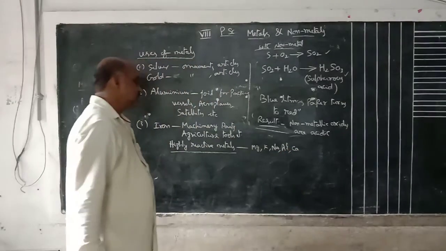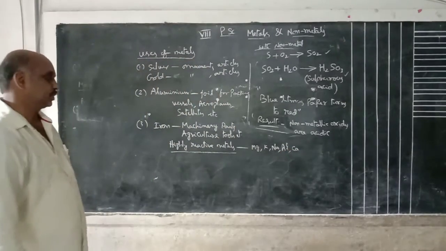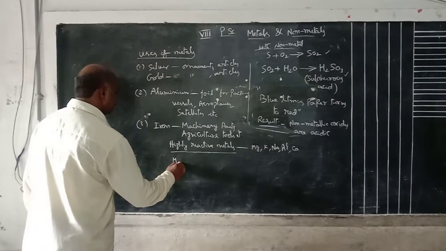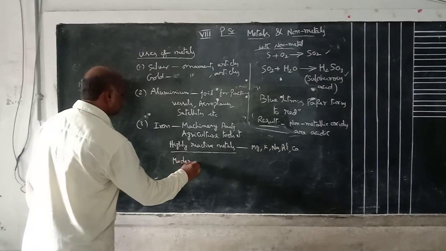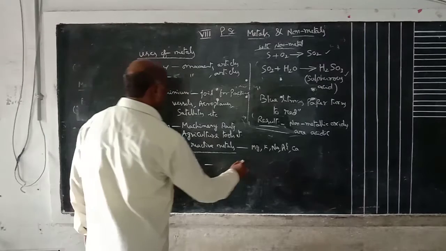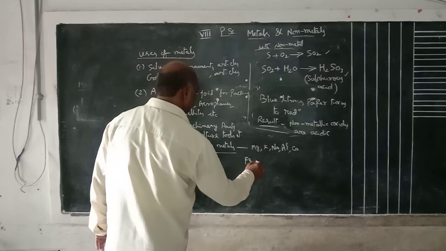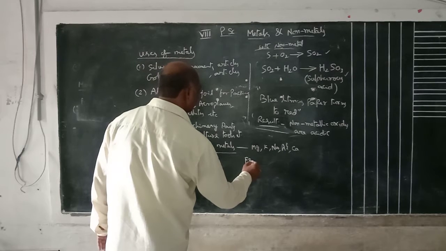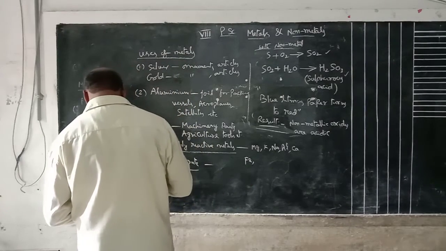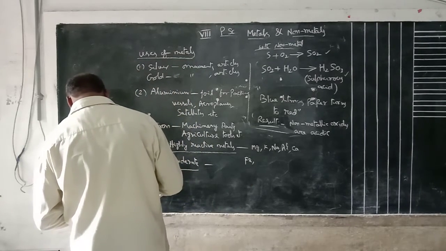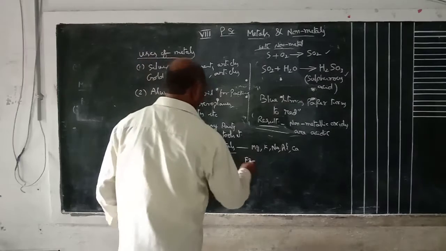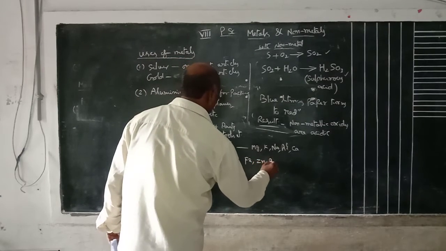These are all fast, highly reactive. Here moderate. Moderate means iron, zinc, lead, etc.